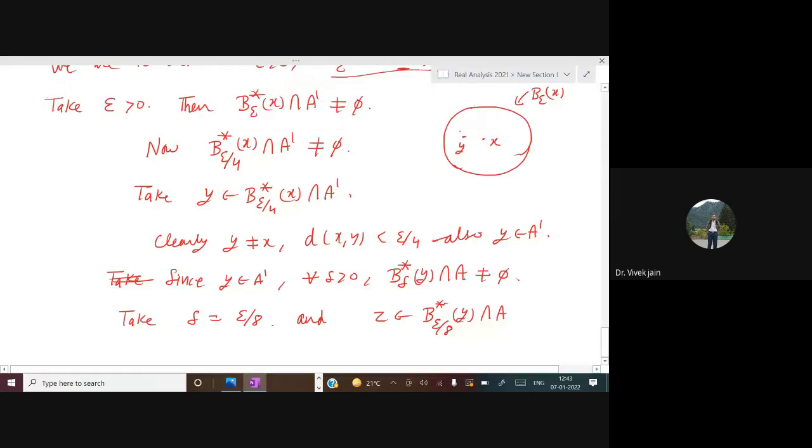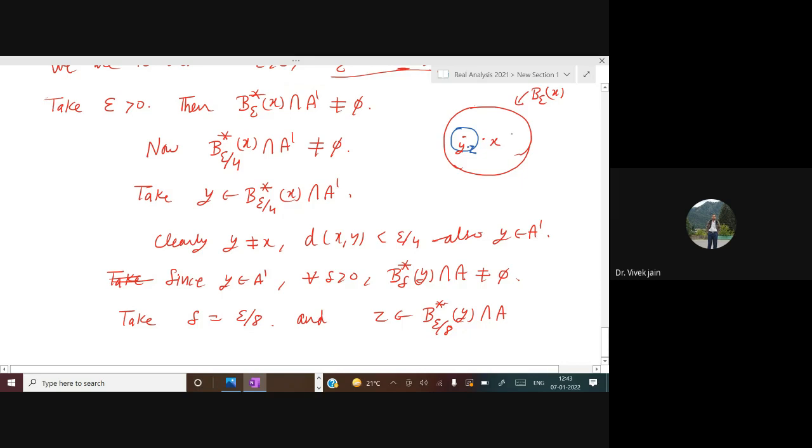We have taken a ball around y of radius epsilon by 8, and in this ball I have taken some point z. So there is a point z in this ball.